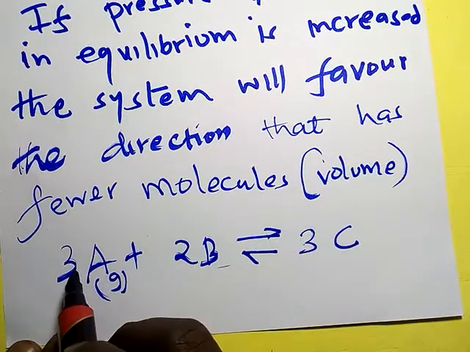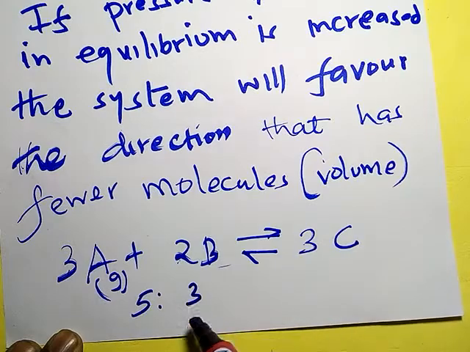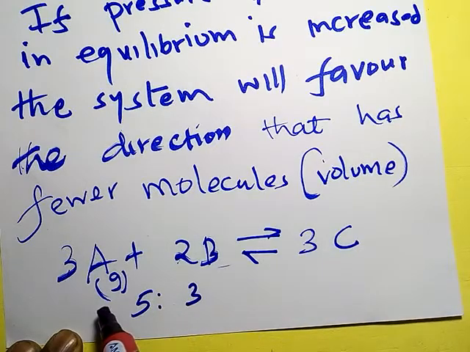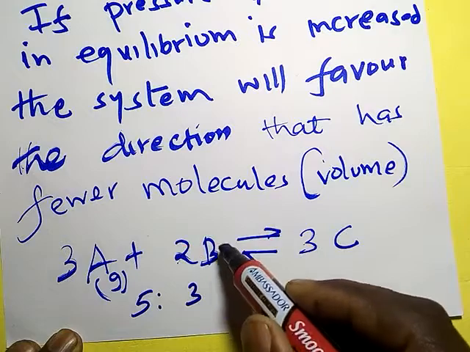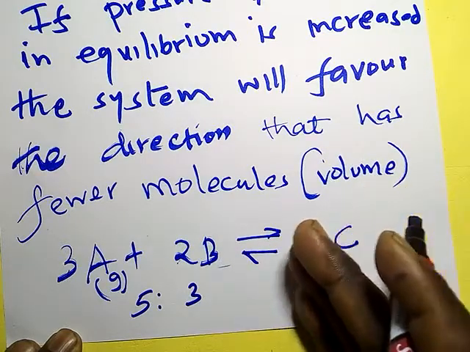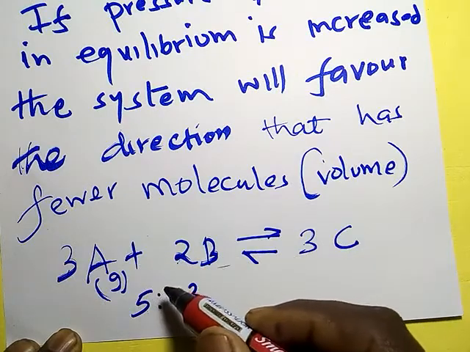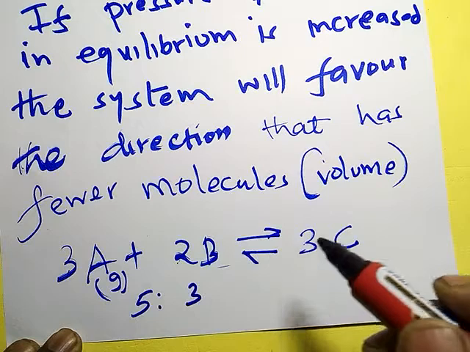So let us do the math. 3 plus 2, that is 5. We have 3. So where do we have more molecules? On the left side. It means if you decrease pressure in this system, equilibrium will shift from right to the left. That means the backward reaction is going to be favored.